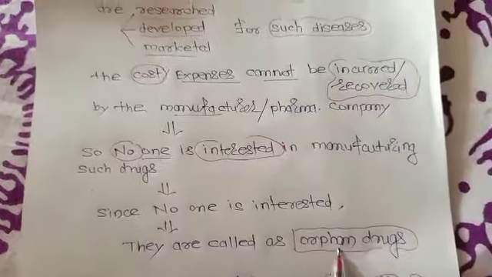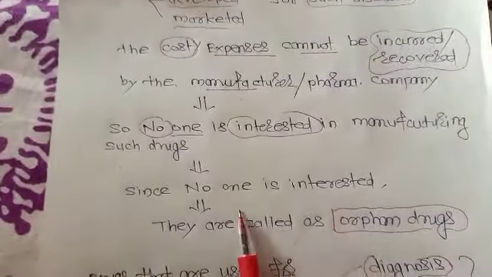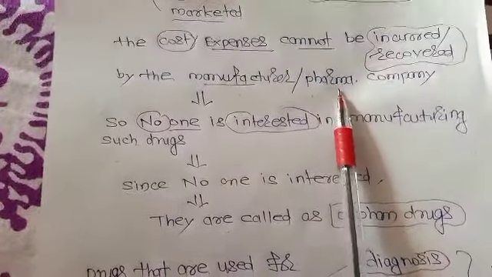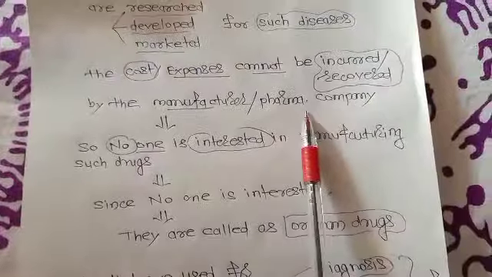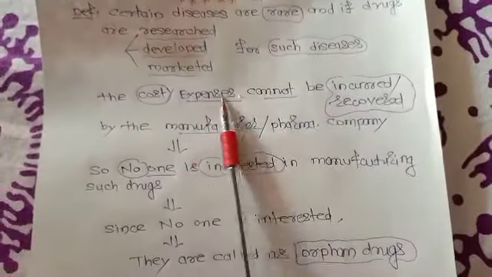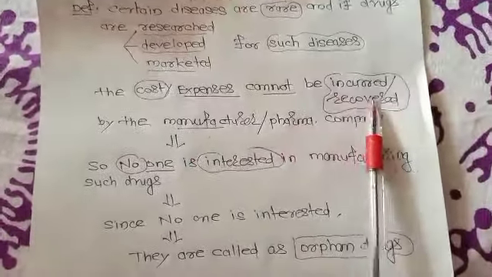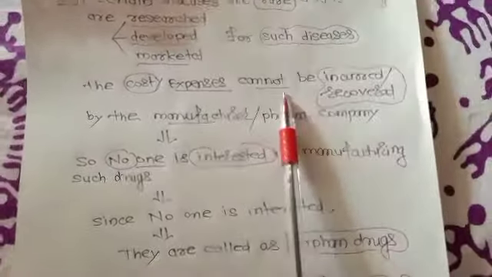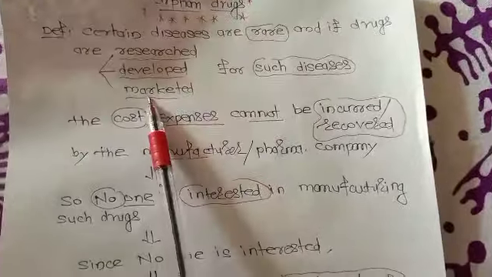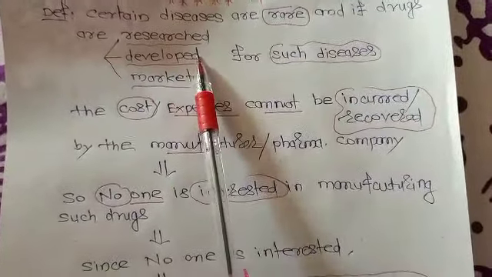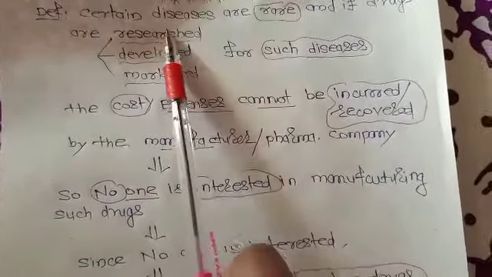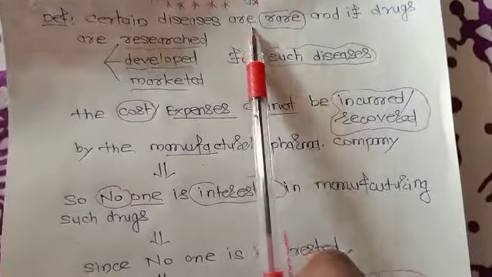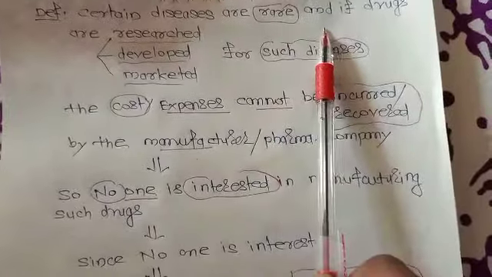Why are they called orphan drugs? Because no one is interested. Why is no one interested? Pharmaceutical companies or manufacturers are not interested because the cost or expenses cannot be recovered by selling the drugs. But still, we have to prepare these drugs for such diseases. But these diseases are very rare. Now, which are these diseases and which are those drugs, we'll see.